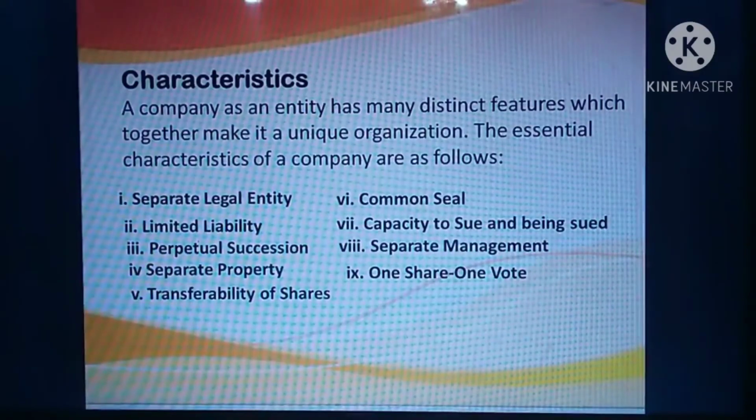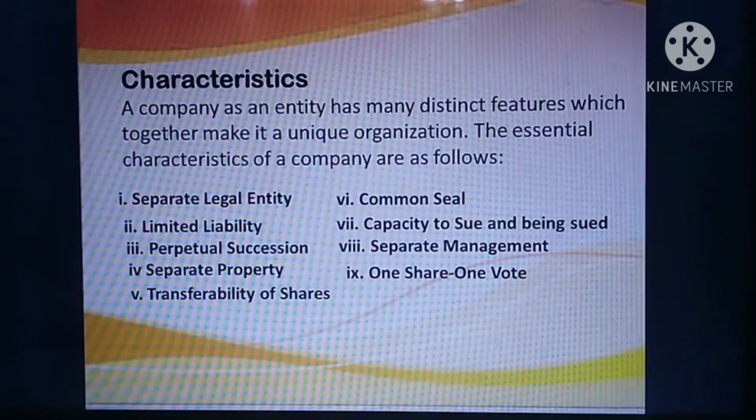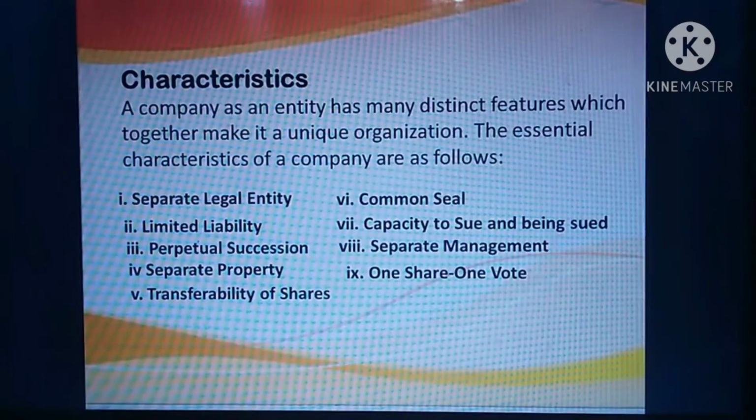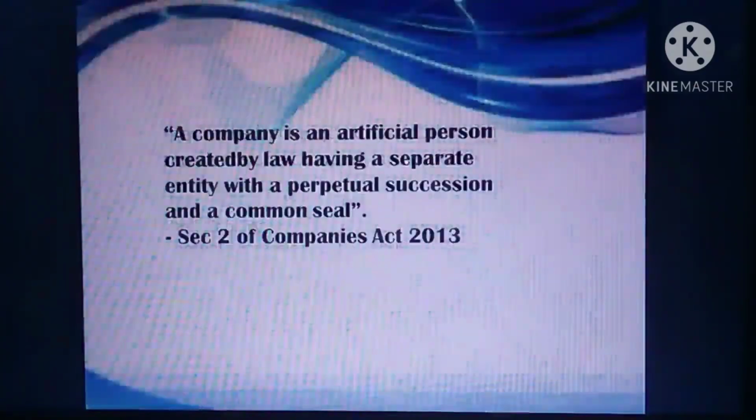First is separate legal entity. Second, limited liability. Third, perpetual succession. Fourth, separate property. Fifth, transferability of shares. Sixth, common seal. Seventh, capacity to sue and be sued. Eighth, separate management. Ninth, one share, one vote. So we have 9 characteristics. First we are going to see the separate legal entity.